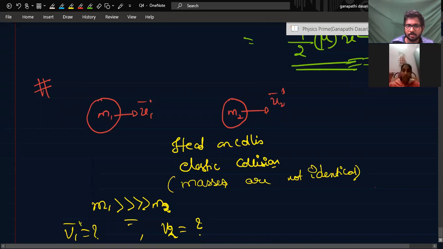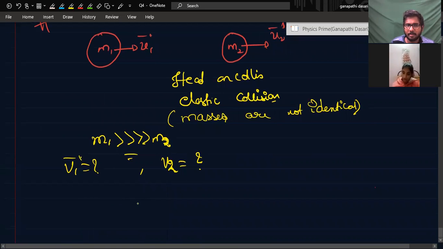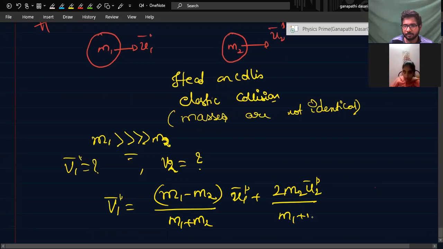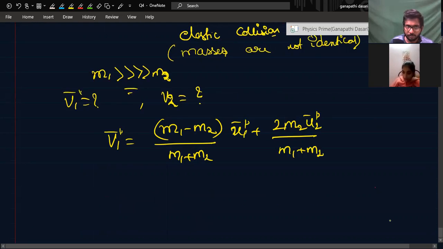We know the formula: V1 vector is equal to (M1 minus M2) divided by (M1 plus M2) into U1 vector, plus 2M2 U2 vector divided by (M1 plus M2). Here I consider M1 is much higher than M2, right?